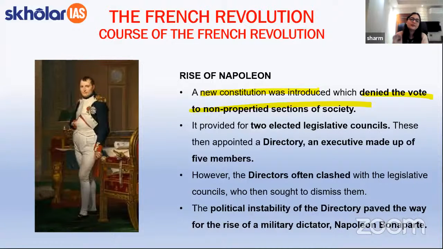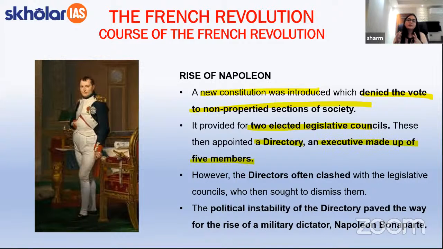Now, students, as a part of this particular new constitution, you must know that it provided for 2 elected legislative councils, and these elective legislative councils then appointed a directory and an executive made up of 5 members.